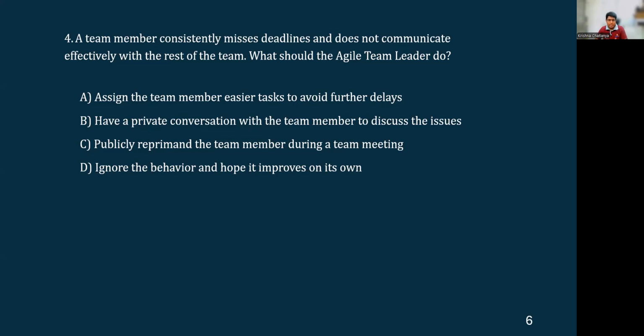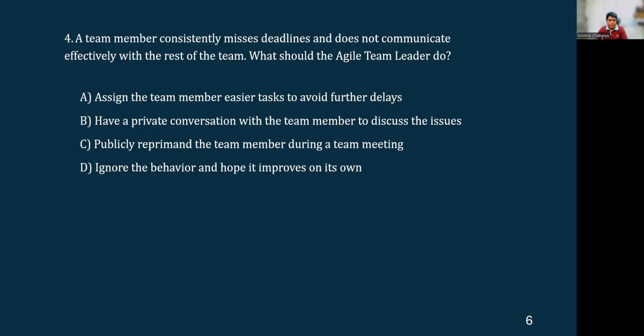But before finalizing, let's see the rest of the options. Publicly reprimand the team member during a team meeting. That's absolutely incorrect approach by a team leader, which is discouraging and embarrassing the team member, and that is not going to help the team member improve his or her performance at all. So, which means this is the wrong option.